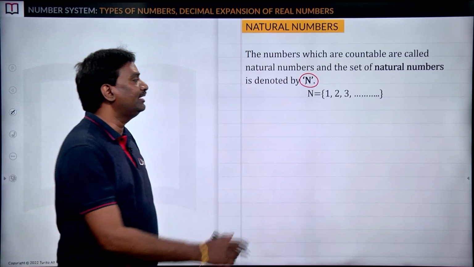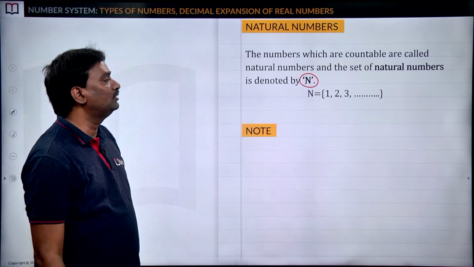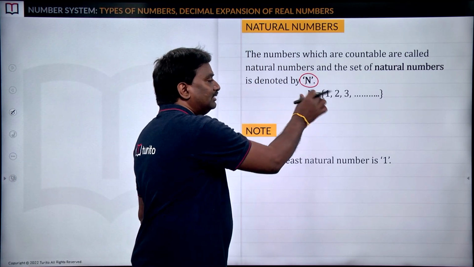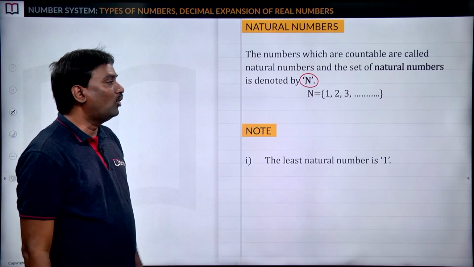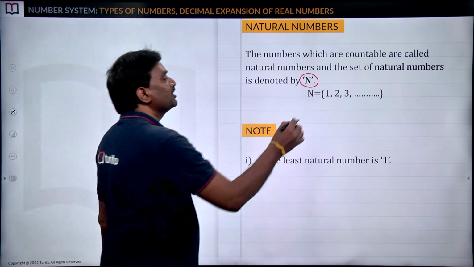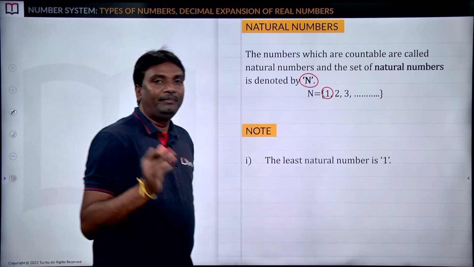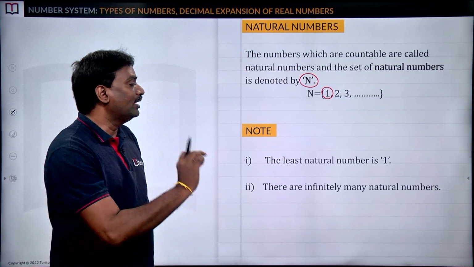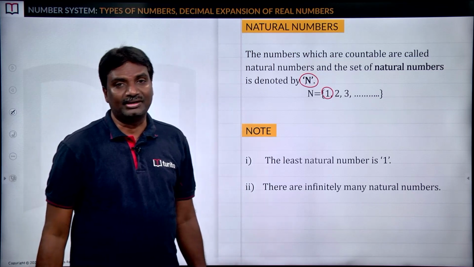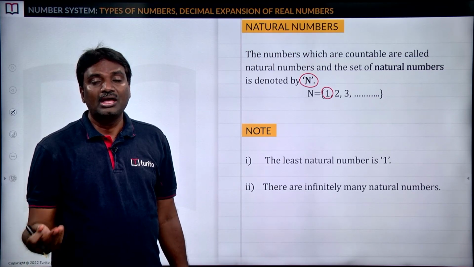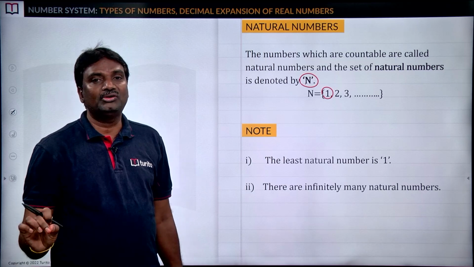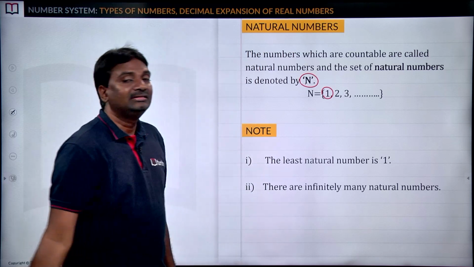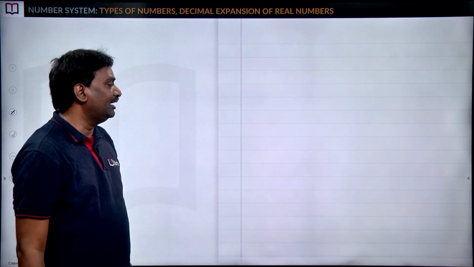So in the set form, we can write the set of natural numbers as N equal to {1, 2, 3, 4, 5, 6, and so on}. So by observing the set 1, 2, 3, and so on, we can say the least natural number is 1. So means the natural numbers begin with 1 only. There are infinitely many natural numbers, so we cannot count them. If I ask you how many natural numbers are there, it is not possible to say the number of natural numbers. So that's why we can say there are infinitely many natural numbers.